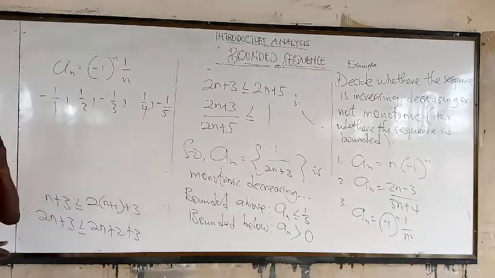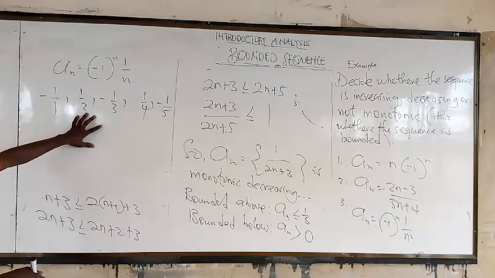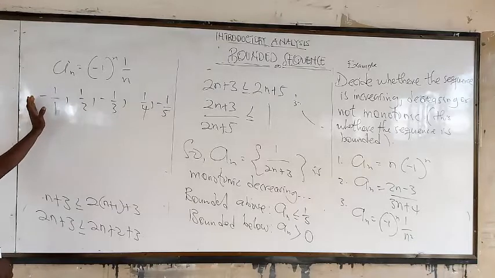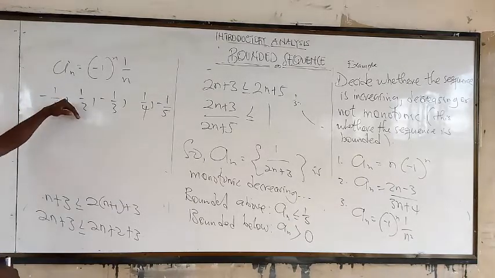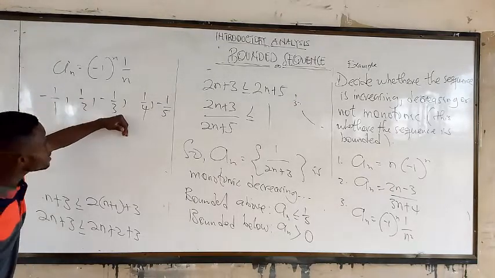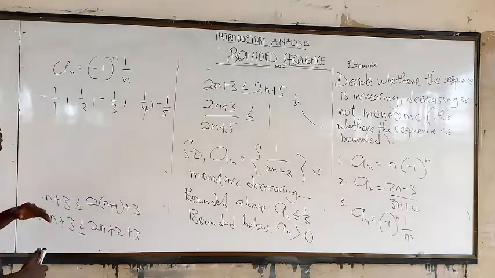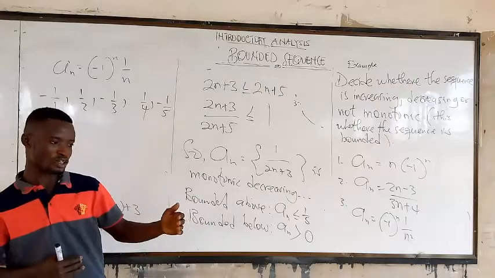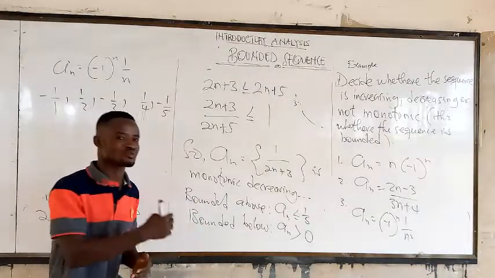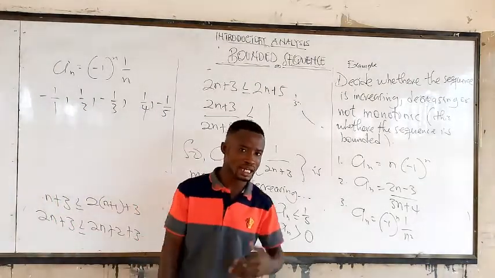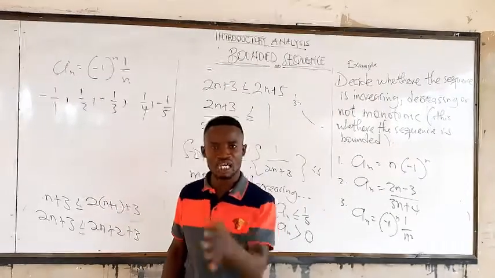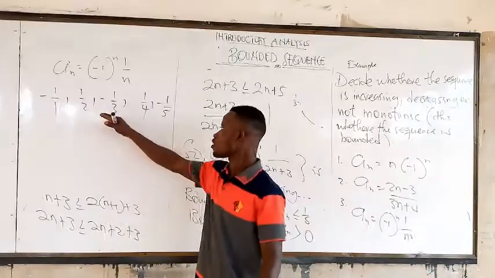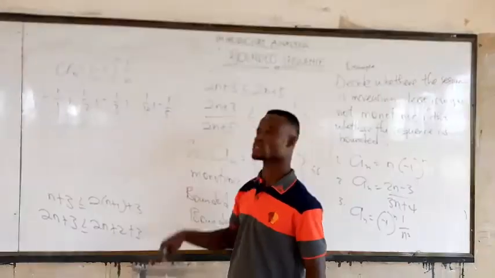So you can see the type of sequence: it decreases, increases, decreases, increases, because of negative value, positive value, negative value, positive value. So you can see it's neither bounded above nor bounded below. Very good. Go and look at the type of sequence it is.